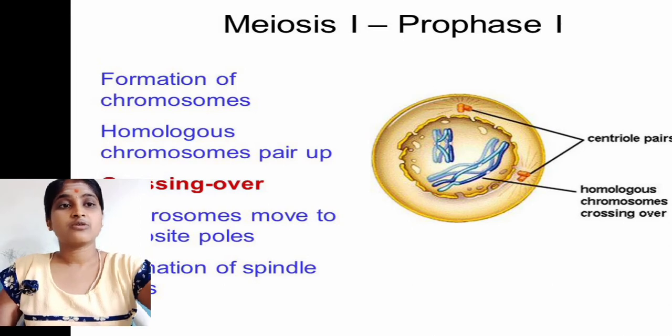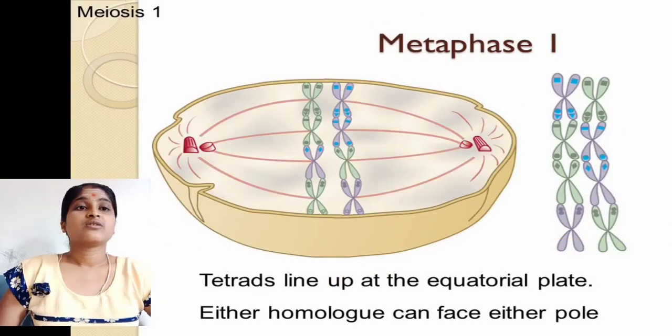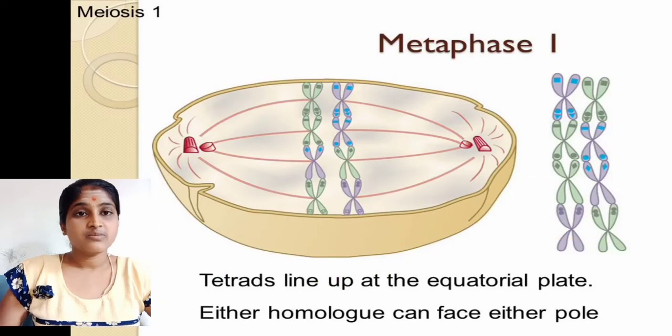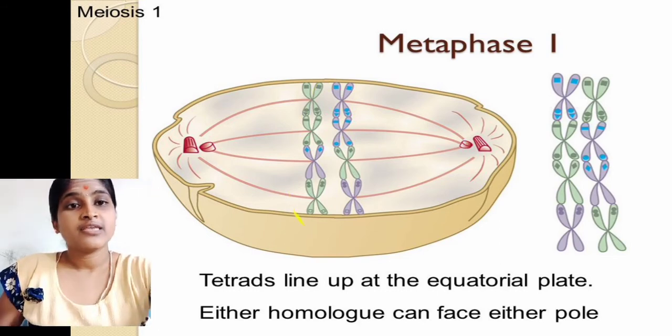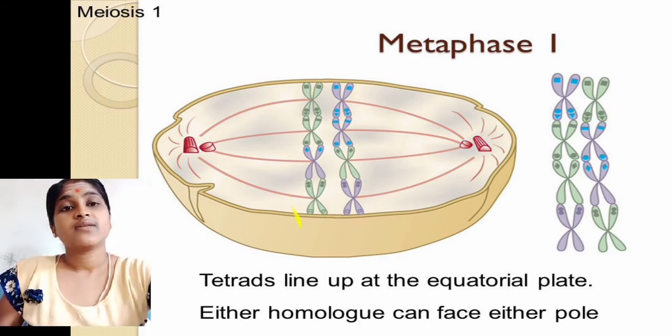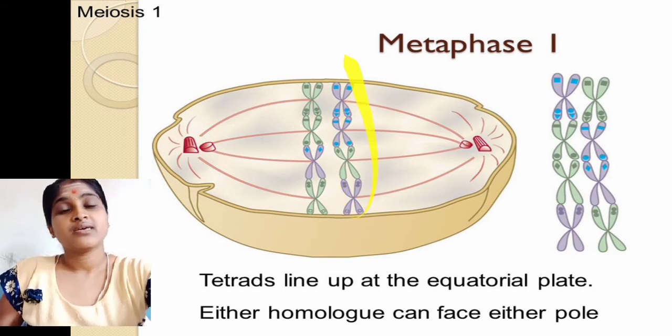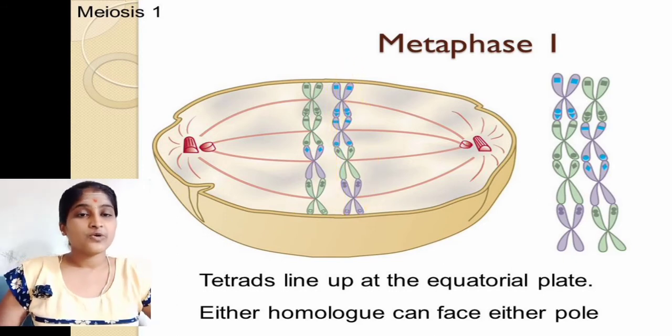Okay, next we go to metaphase first. This is the picture of metaphase first. Tetrads line up at the equatorial plate. Here the chromosomes are arranged in a line, that we call the equatorial plate.